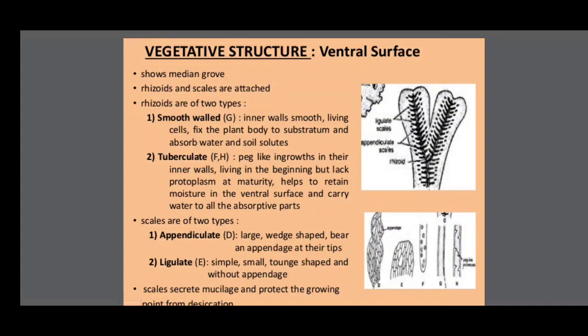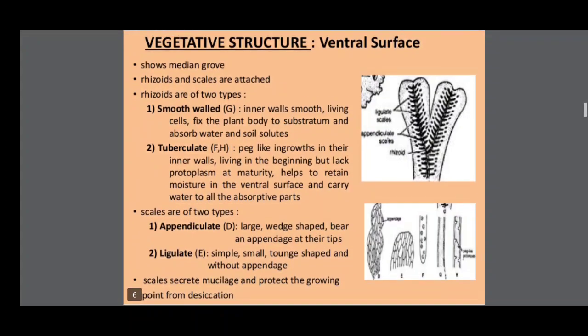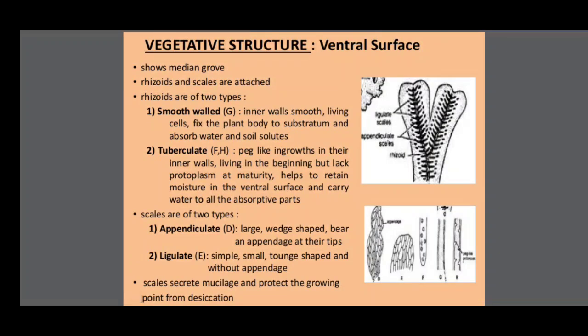Rhizoids are of two types in the Marchantia plant. One is smooth-walled, the second is tuberculate. Smooth-walled rhizoids have smooth inner walls and living cells. They fix the plant body to the substratum and absorb water and soil solutes. So the main function of smooth-walled rhizoids is attaching the plant body to the substratum and, at the same time, absorbing water and soil solutes.